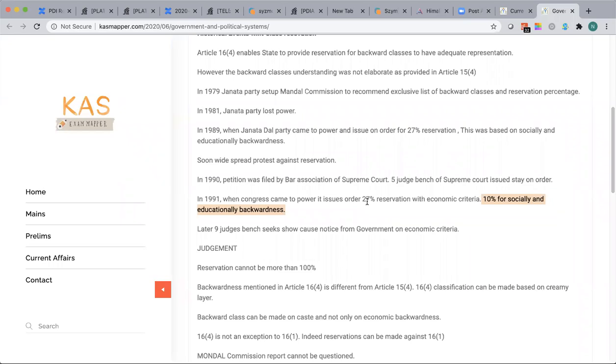Is it like the ones who are taxpayers or economically rich? No, right? We know many of the landlords who don't pay a penny of tax but are still very, very rich. So how do you measure? On what basis do you measure economic backwardness?